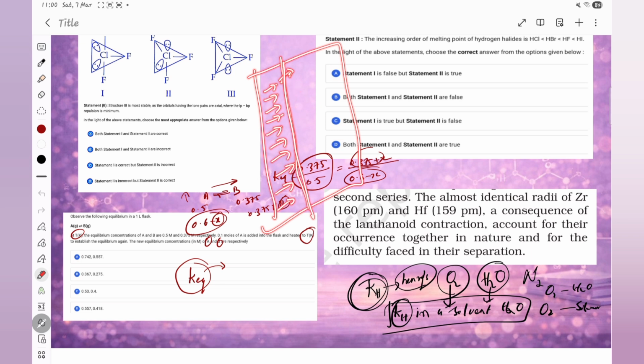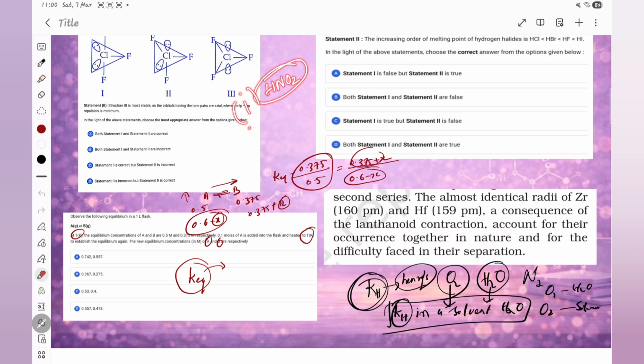So the other reagents you just write. Simply, first I am writing HNO2, second I am writing sodium in liquid ammonia, another one I am writing H2 with palladium on barium sulfate.